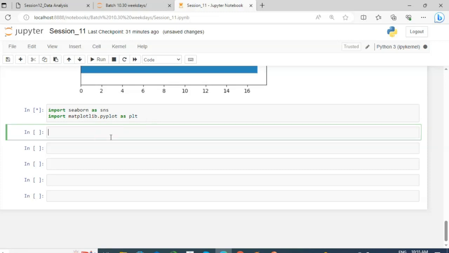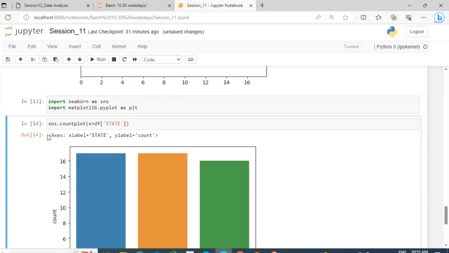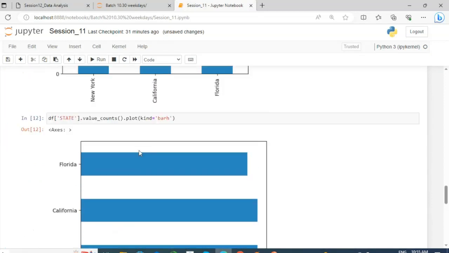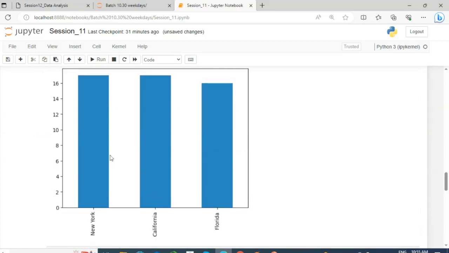Okay. So import those libraries. Maybe it may take some time. And count plot is present in Seaborn. So sns.countplot, and here x is equal to df['state']. Simply print this and you will get the count of each category. So just like a bar chart, it's also a vertical bar chart.